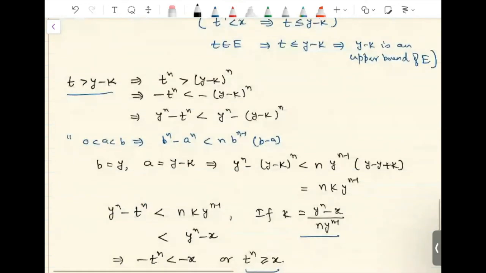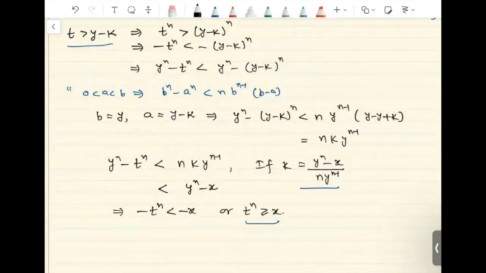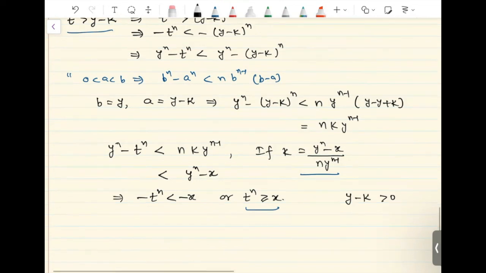We can observe one more thing, that we are finding a number of the form y minus k. We also want this to be positive. We want to show that y minus k is an upper bound of E, so we want this to be positive. And we can see that this is actually true because our hypothesis in this part was y raised to n is bigger than x.